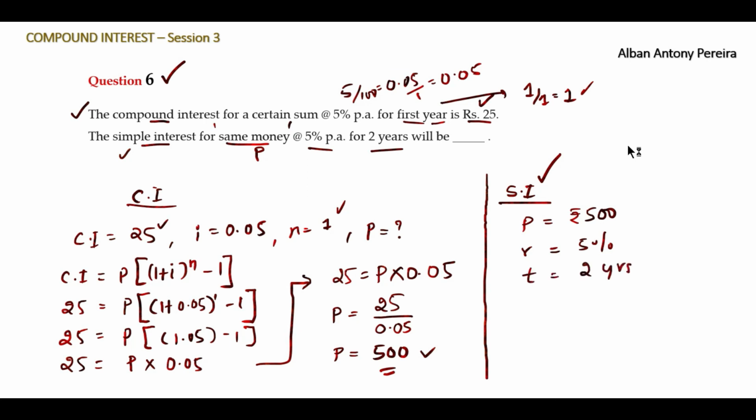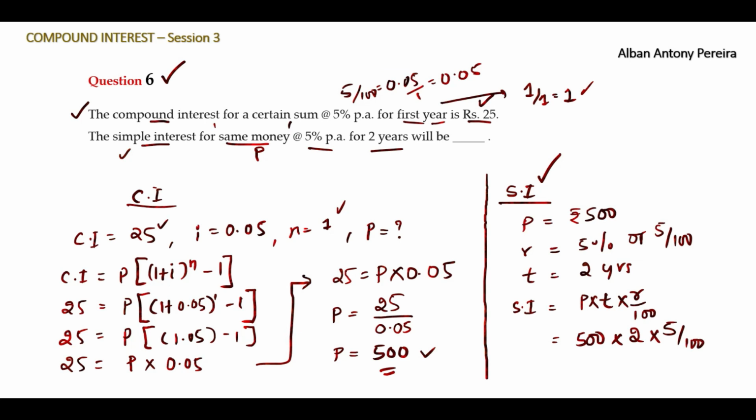What is our formula for calculating simple interest? Simple interest is equal to principal into time into R by 100, where R is the rate of interest. So we'll write it here, 500 into time, which is 2 years, into rate of interest, 5%. Or you can write it like this, 5 divided by 100, that is R by 100.